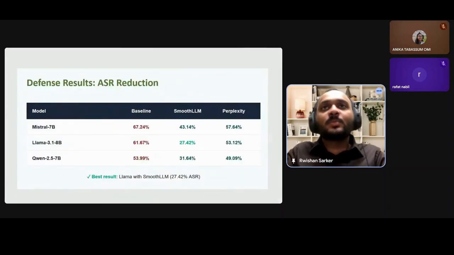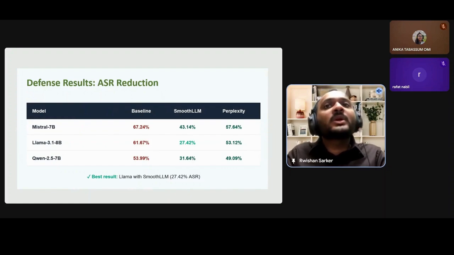Moving on to the next slide, we see the ASR of our defense mechanisms against the baseline models. On Mistral 7B, the baseline ASR is 67.24%, and SmoothLLM reduces this ASR to 43.14%, while PerplexityFilter reduces it to 57.64%.